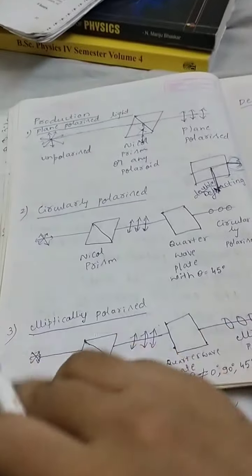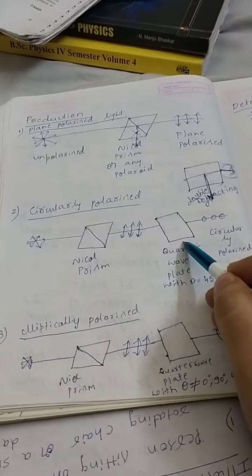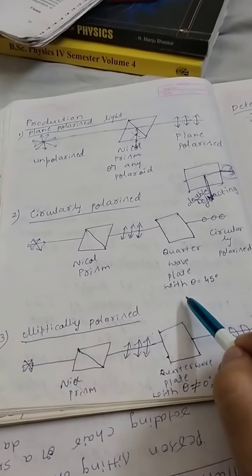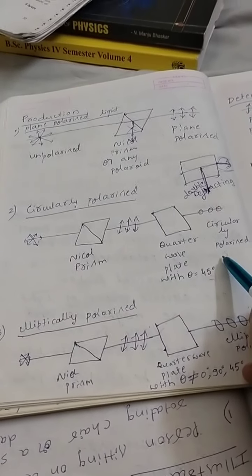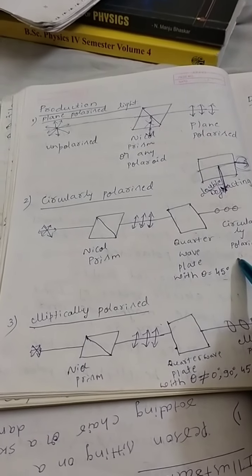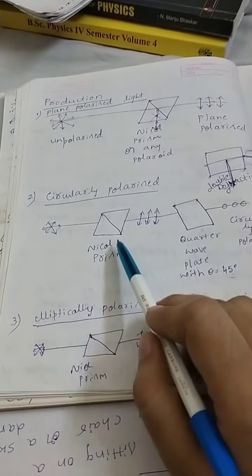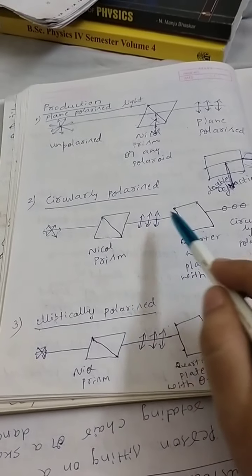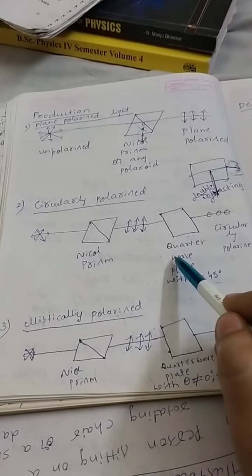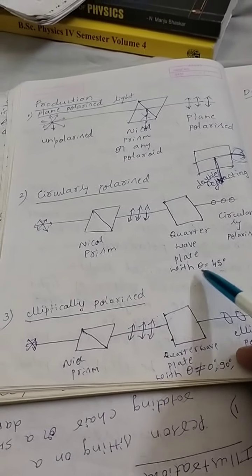You already know that when plane polarized light passes through the quarter wave plate, with the condition theta is equal to 45 degree, then you will get the circularly polarized light, correct? Therefore, firstly I have to plane polarize the ordinary ray by using the usual Nicol prism, and then I will pass it through this quarter wave plate by putting the condition theta is equal to 45 degree.